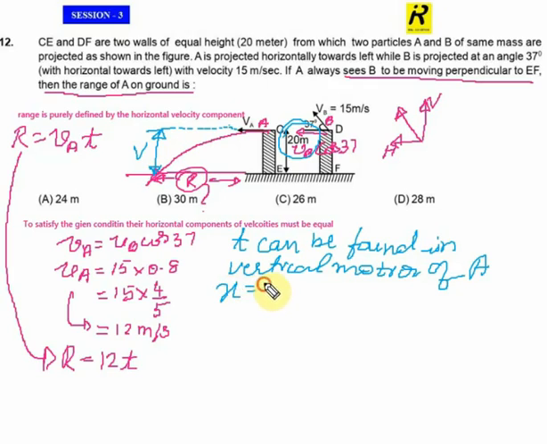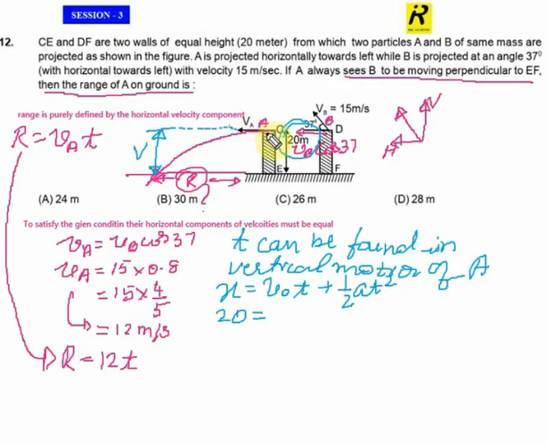Since I know the vertical displacement, I can do some calculation like this. X is equals VO into T plus half AT square. This is the well-known formula. Here X stands for the vertical displacement, which is 20. Here VO means the vertical initial velocity. The vertical initial velocity was 0 because the particle was thrown to the left with velocity VA.